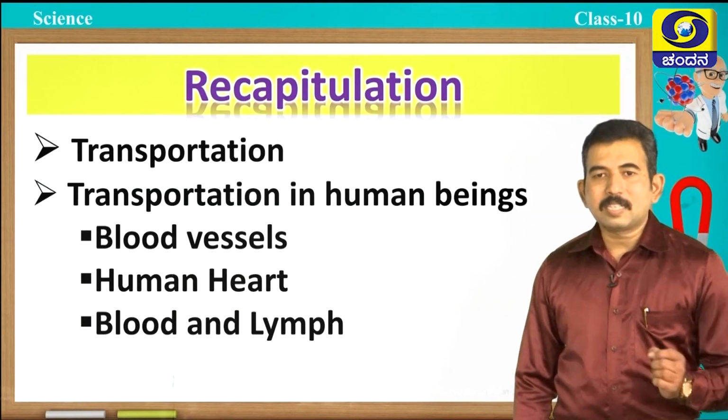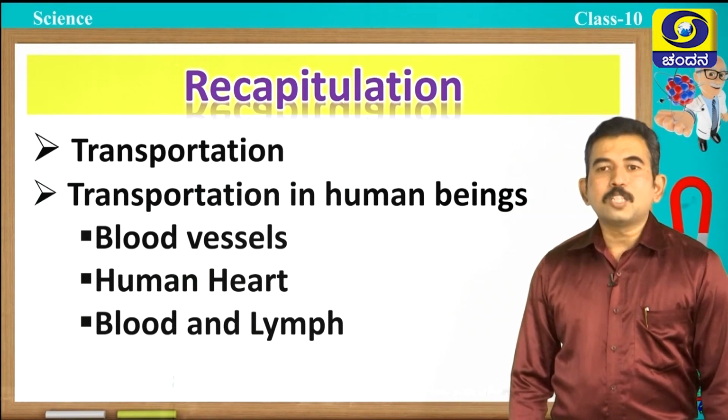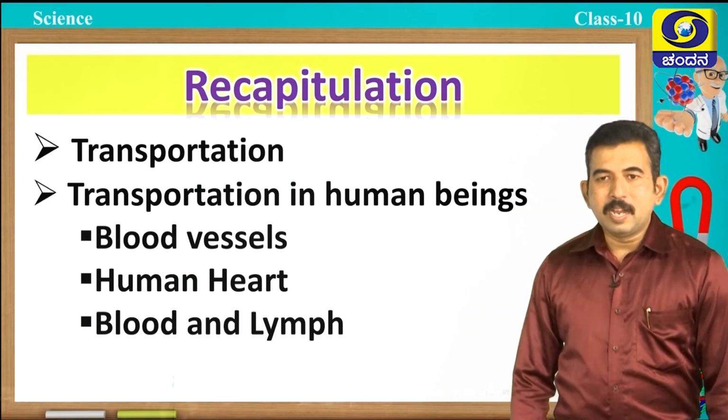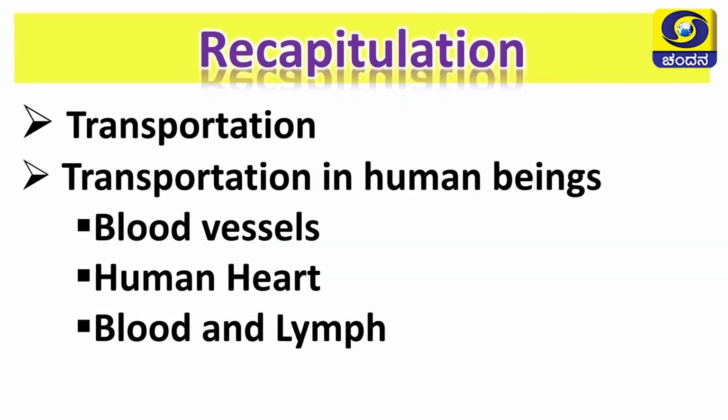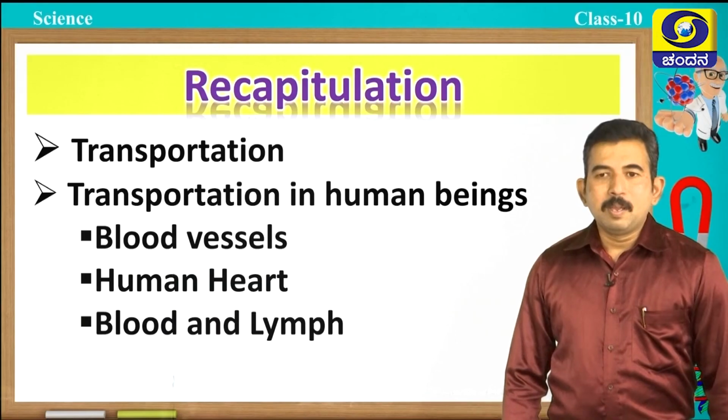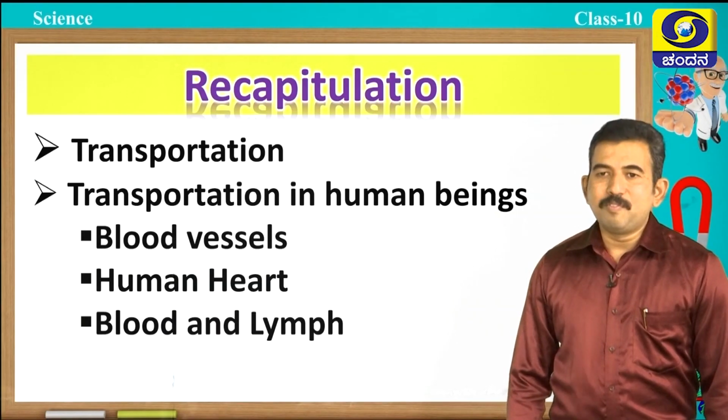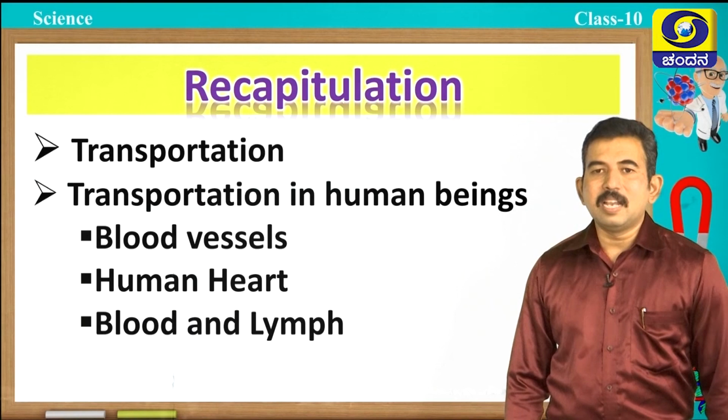Students, in the last class we discussed the transportation process, and in detail we studied transportation in human beings. Blood vessels, different types of blood vessels and their function, the human heart, and circulation of blood in the heart, blood and lymph, we also discussed in the last class.